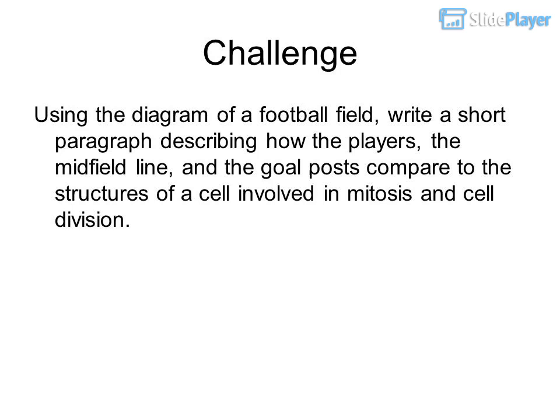Challenge. Using the diagram of a football field, write a short paragraph describing how the players, the midfield line, and the goalposts compare to the structures of a cell involved in mitosis and cell division. The players represent the chromosomes, the midfield line represents the equator of the cell, and the goalposts represent the centrioles at the poles of the cell.